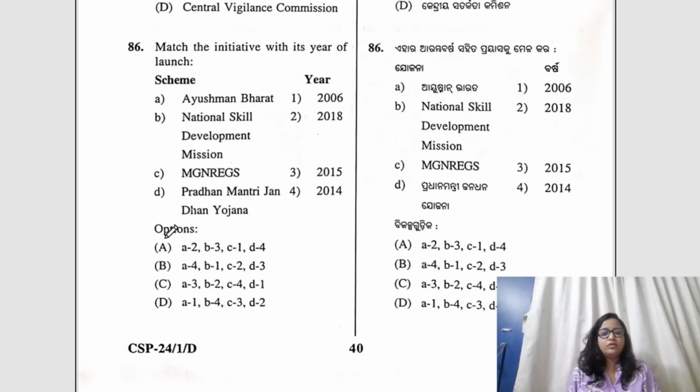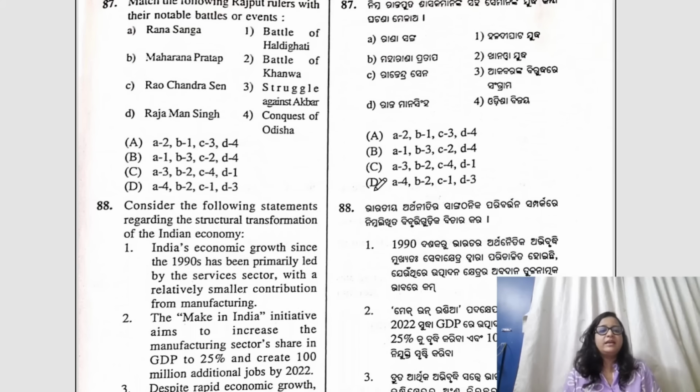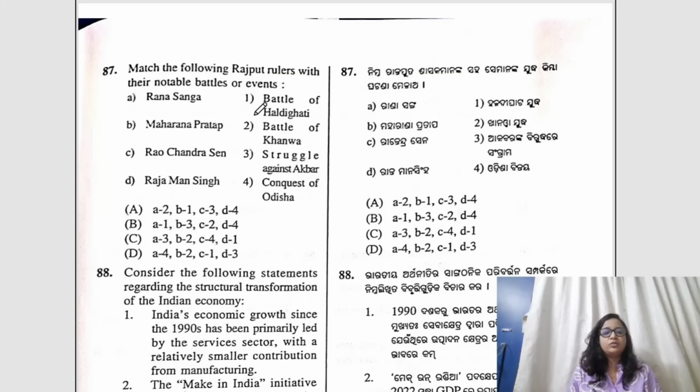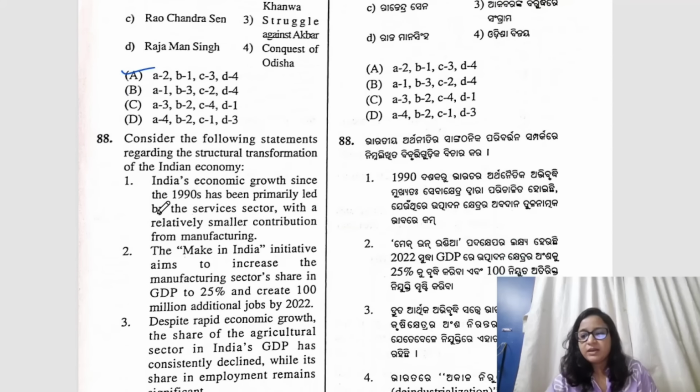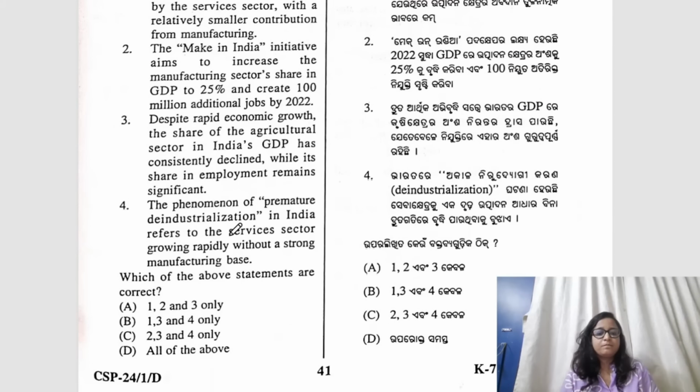Question number 86, again a match the following question. Here the correct answer would be A because Ayushman Bharat. This is a repetition of the same question in the same paper. Question number 87, match the following Rajput rulers with their notable battles or events. Here the answer would be A. Okay. Question number 88, the answer would be D.